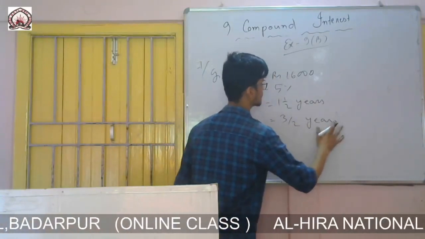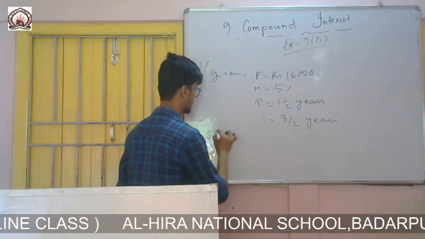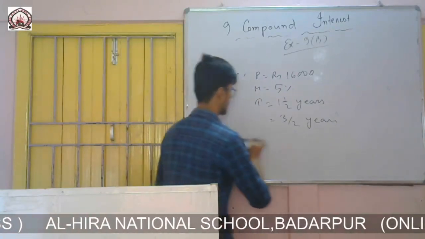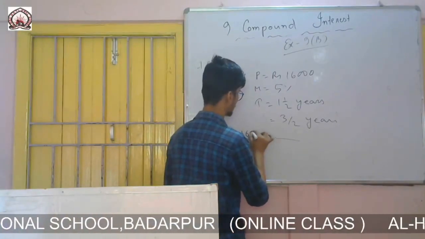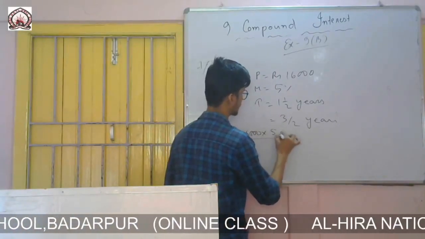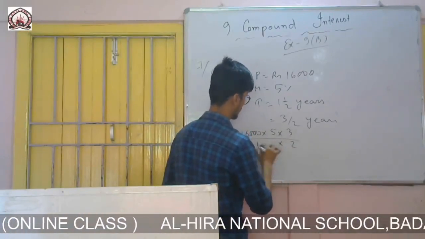So question is to find the difference between SI and CI. Therefore simple interest, we know the formula, it is PRT by 100. So principal is 16,000, rate is 5 and time is 3/2. So 2 will be there, divided by 100.